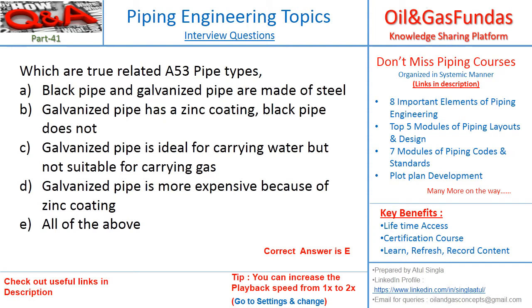Galvanized pipe is for carrying water because there is zinc coating. It does not allow the clogging of the pipe. So zinc is helping in carrying the water, but it is not suitable for gas. Galvanized pipe is more expensive. As zinc coating is there, it is more expensive. So all these statements are correct related to black and galvanized pipe which are covered in A53 pipe material.